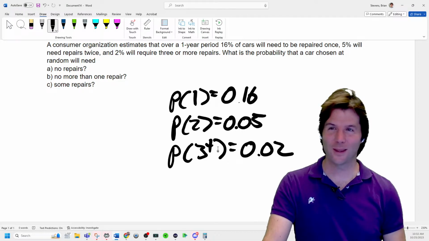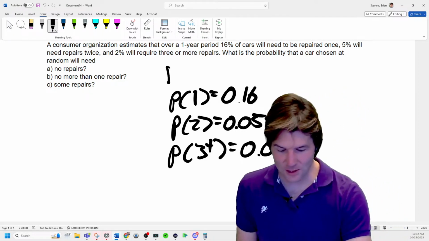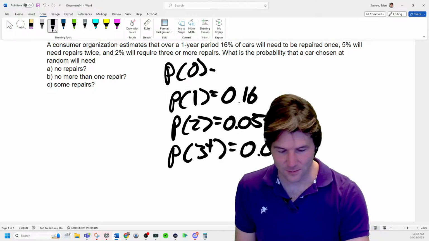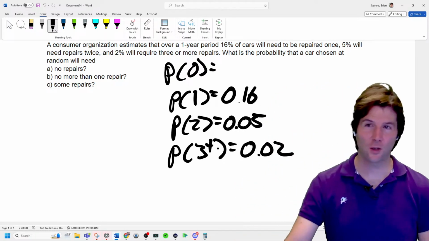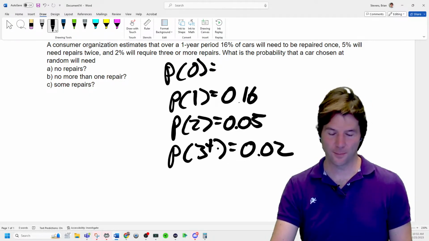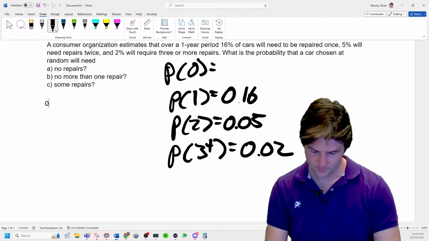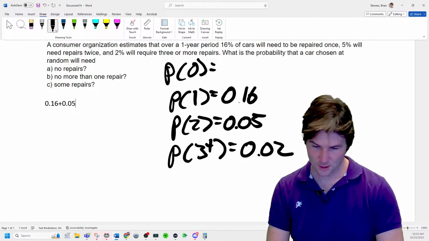So how would we then figure out the probability of 0? Because 0 is the only thing missing from the sample space. The sample space is everything that could occur. So how do we then figure out 0? The probability of 0 is what? Well, let's add together these probabilities, because it could be this, or it could be this.